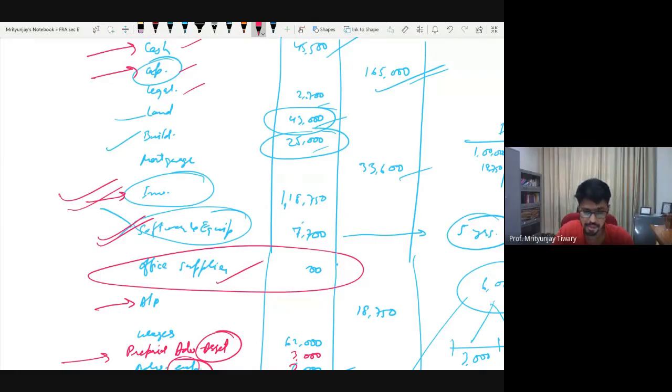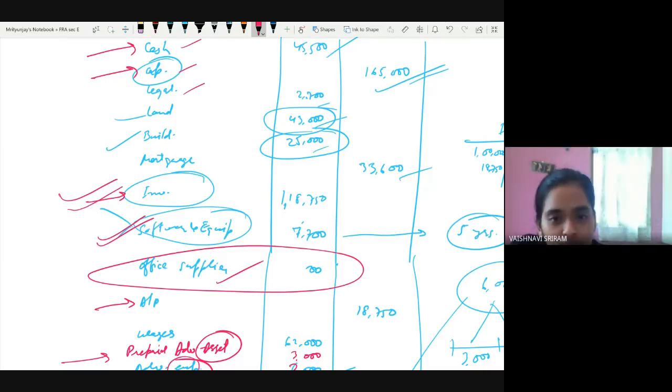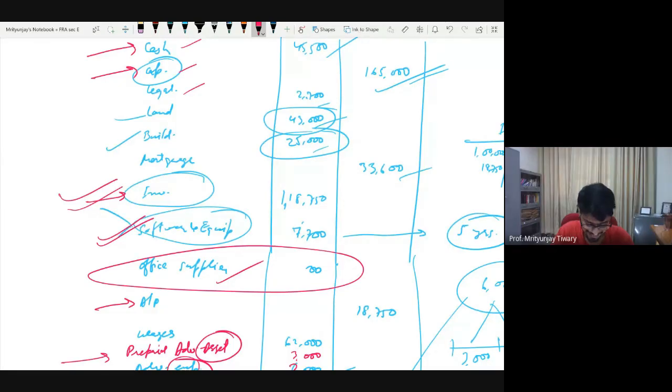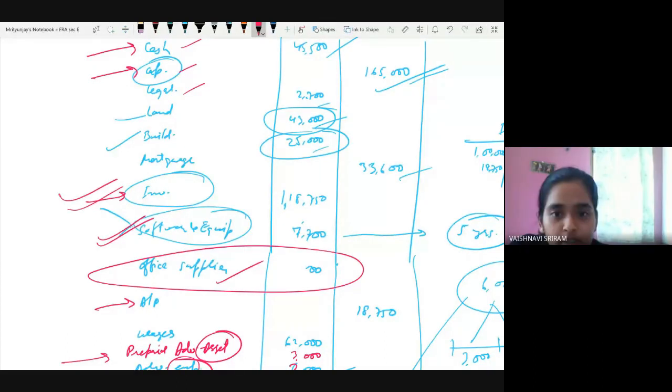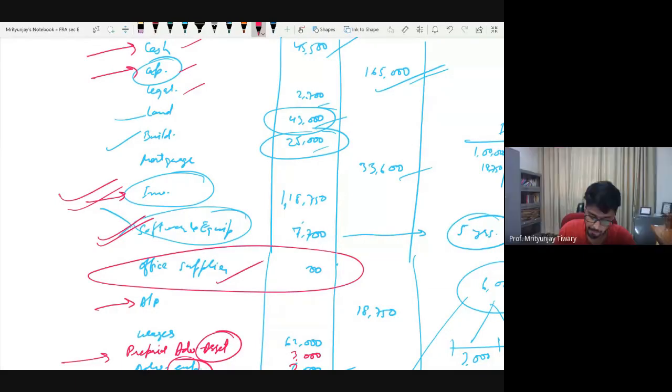Vaishnavi, where will office supplies go? Assets. Assets, okay. Fine. Why assets? Because you are buying them as a part of assets. You have bought something and it is with you, that is why asset.